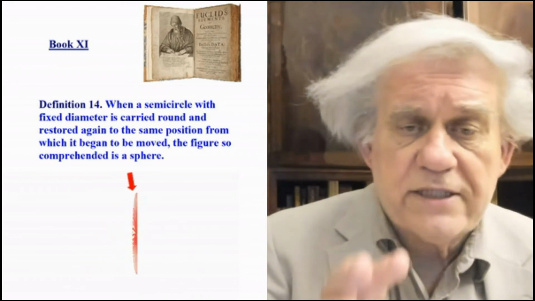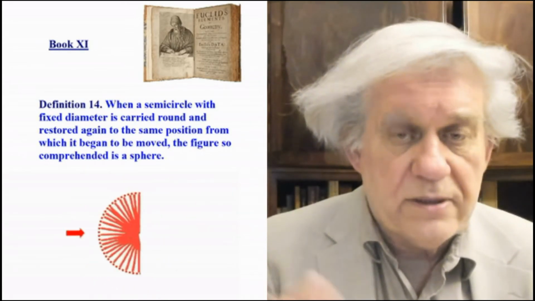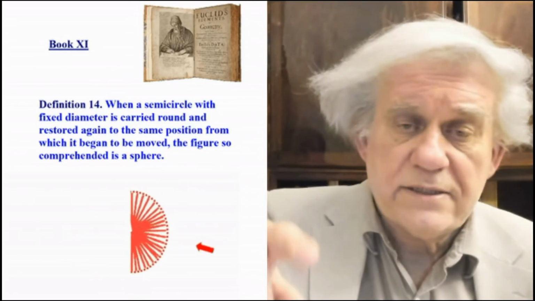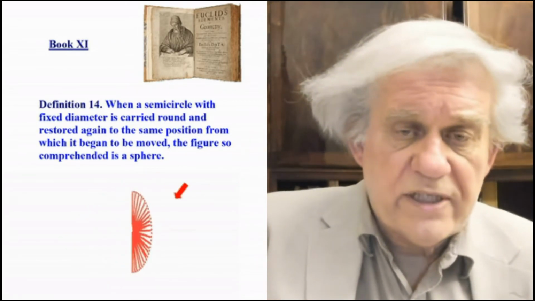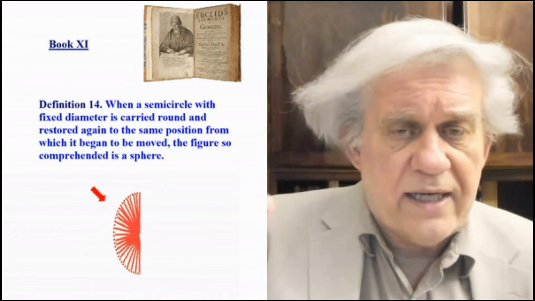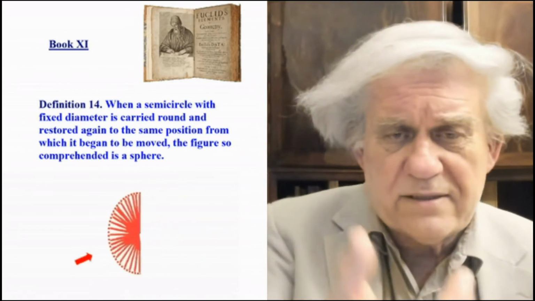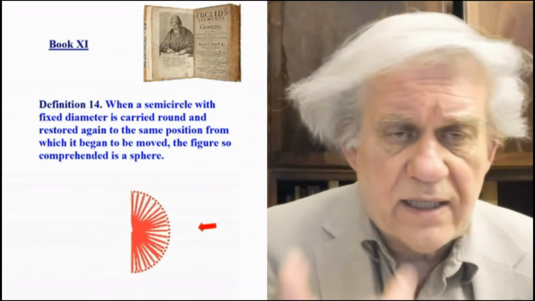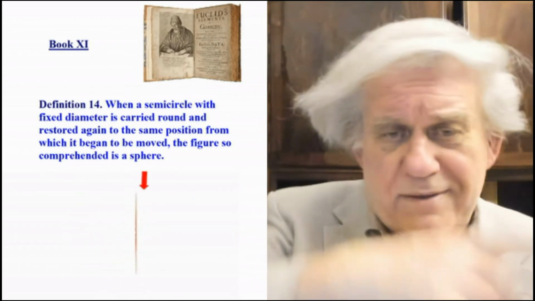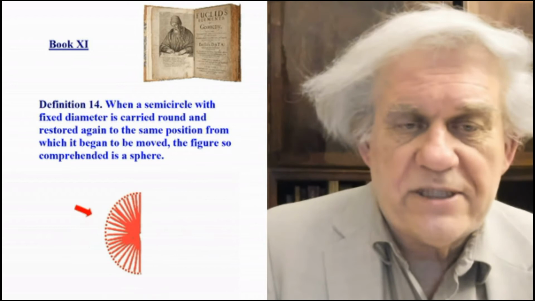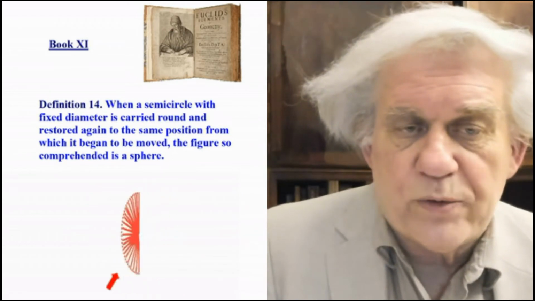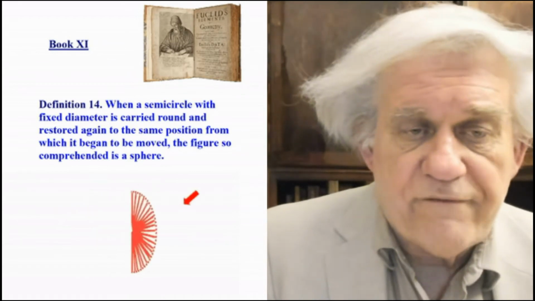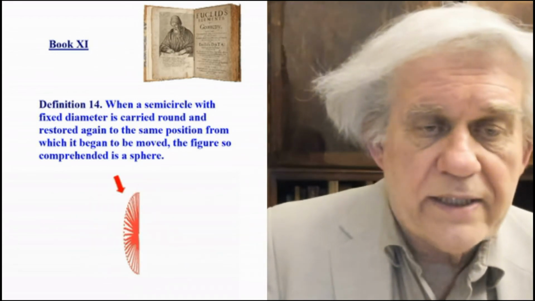sphere. He's going to take a semicircle and he's going to spin it around. He says this, and he says that that's what a sphere is. He's talking about a solid here. And it turns out it's like a wheel that you turn, half a wheel that you turn around. He says that's a sphere, and the spokes, moving around. It says, when a semicircle with fixed diameters is carried around and restored again to the same position from which it began to be moved, the figure so comprehended is a sphere.